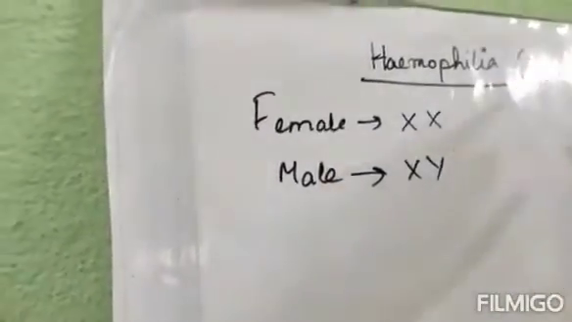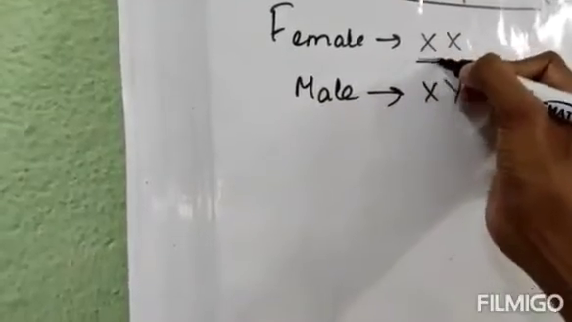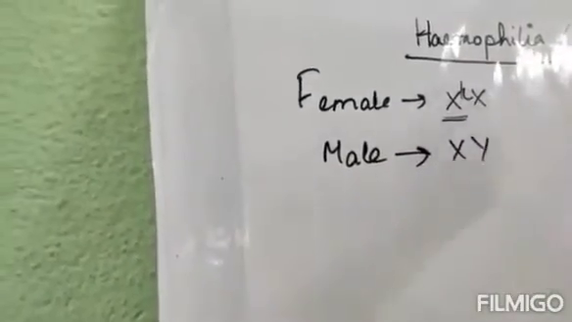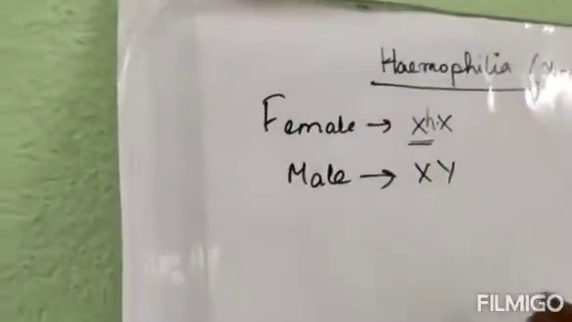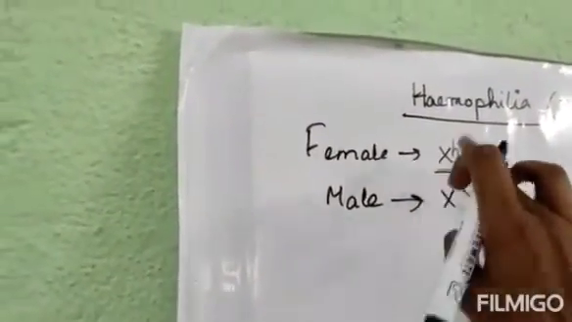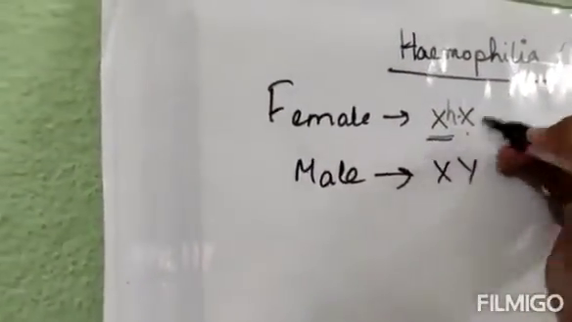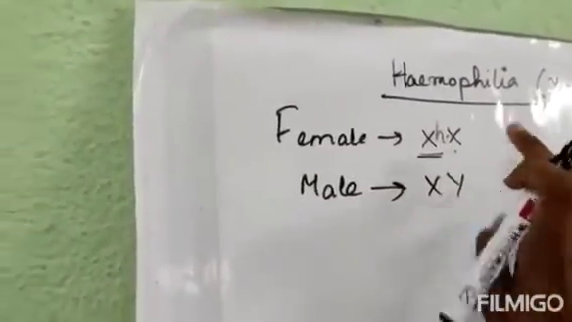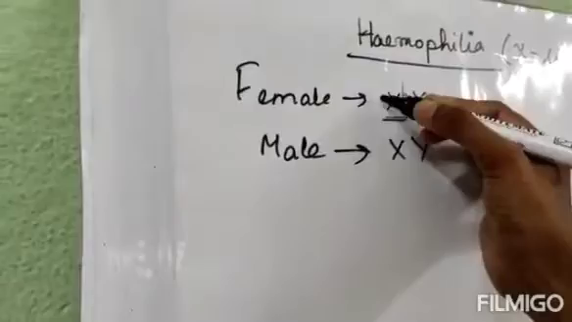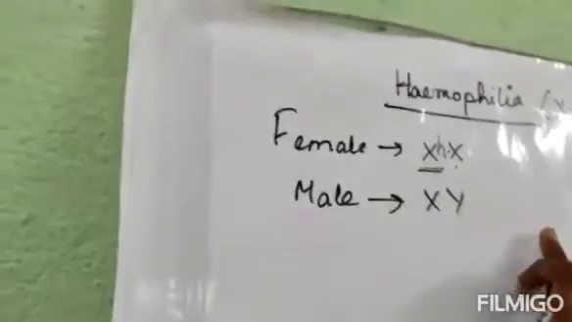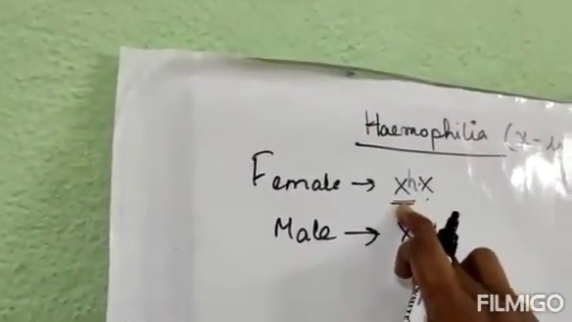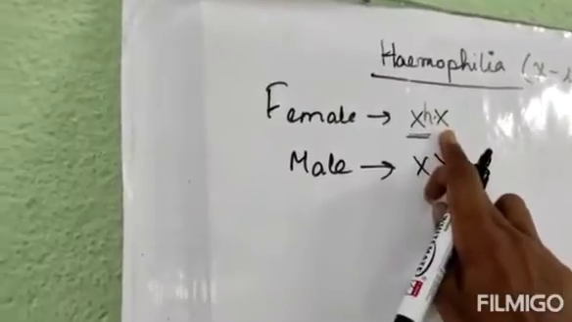Now, hemophilia is affecting the X chromosome. Suppose this chromosome of the female is getting affected. That means XH. The X chromosome is getting affected by the hemophilic disease, but this other X chromosome is not affected. That means it is normal and not defective. One X chromosome of the female is defective, another one is normal. So this female is a carrier. One chromosome has the hemophilic disorder, and the other chromosome is normal.